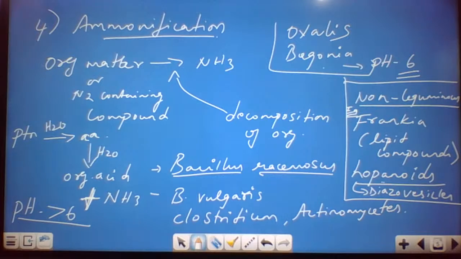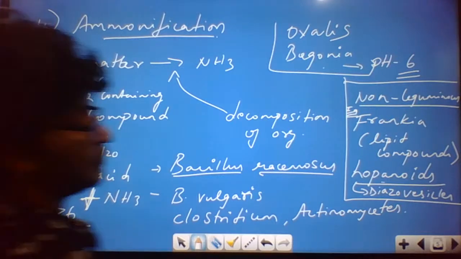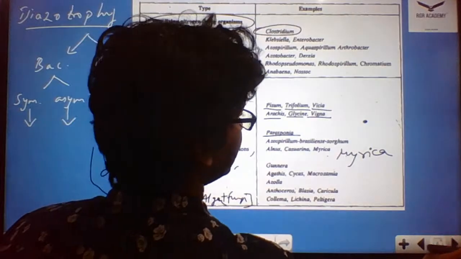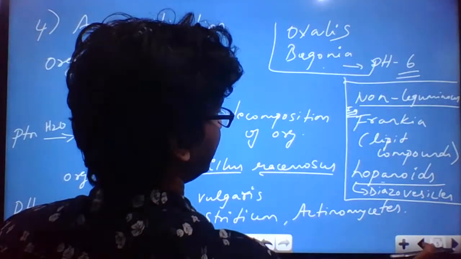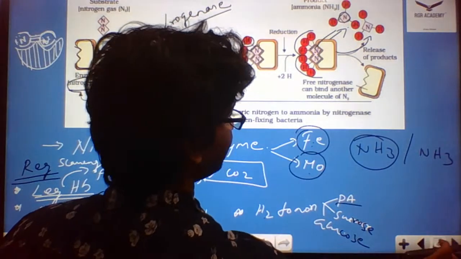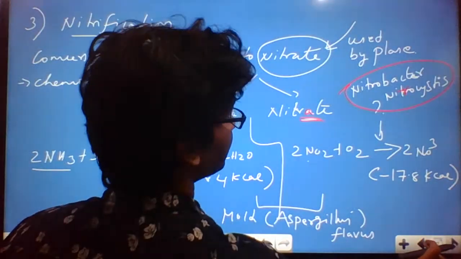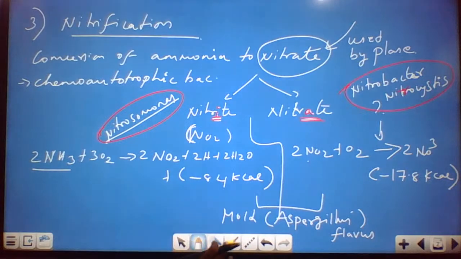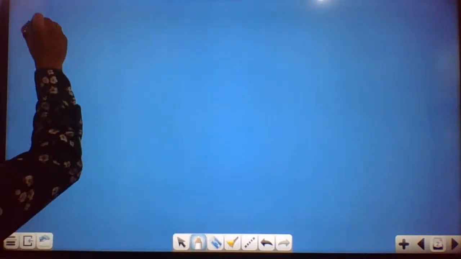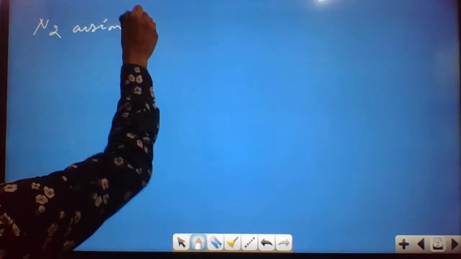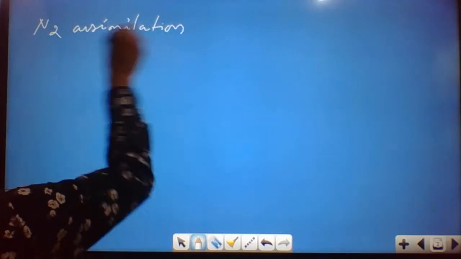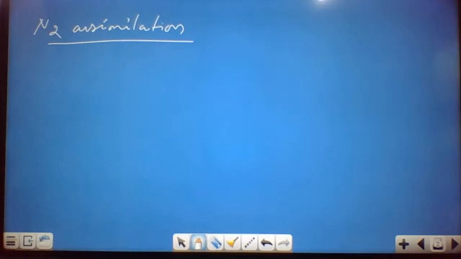So we're done with the ammonification process. Move on to the next part, nitrogen assimilation. Coming to nitrogen assimilation, how can nitrogen be assimilated? Now the nitrate has been formed, so this has to be taken up by the plants. Now we'll discuss this process. Now it's ready for the plants, and it's up to the plants how they absorb or take it up.